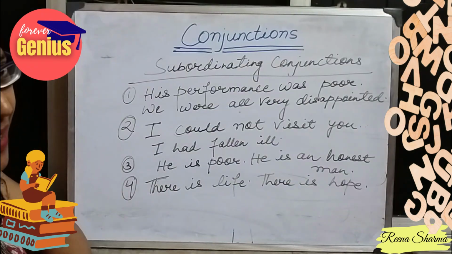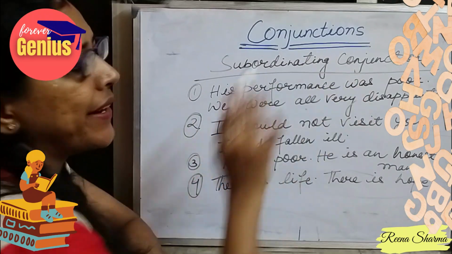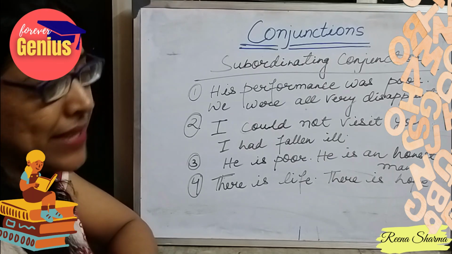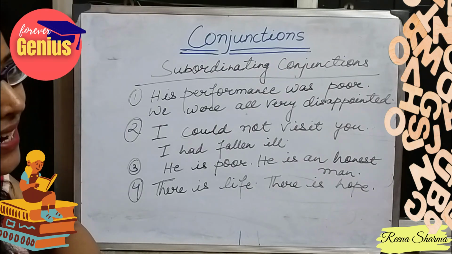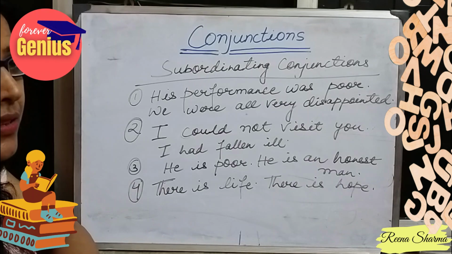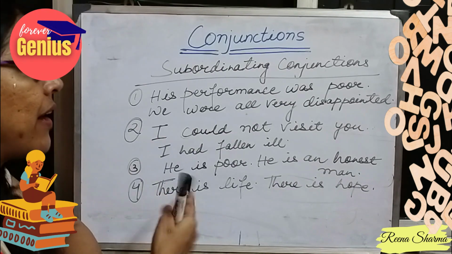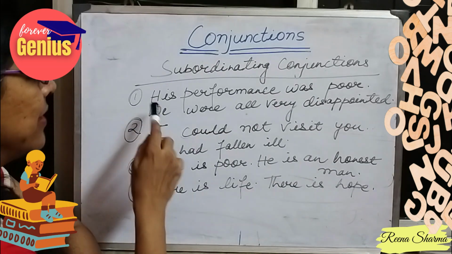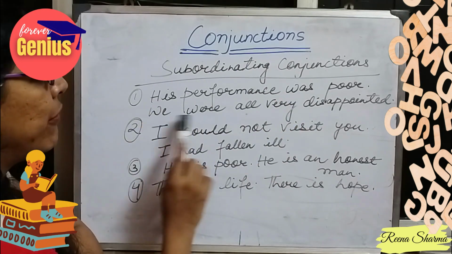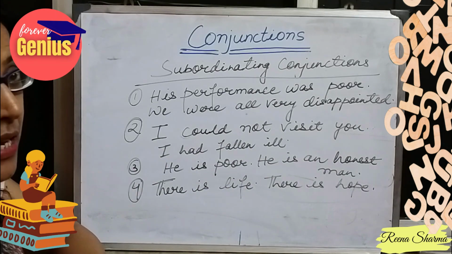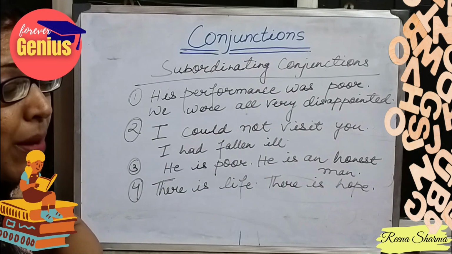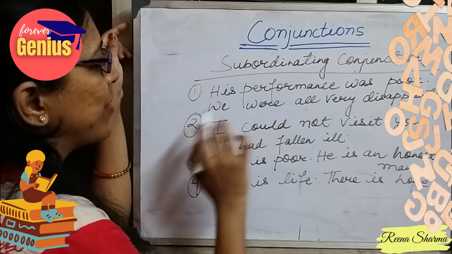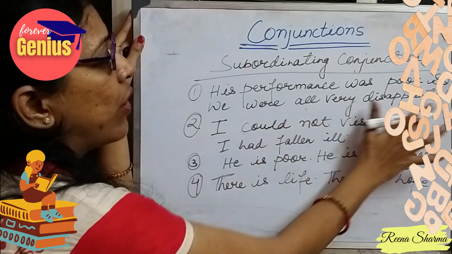So now comes the second part, subordinating conjunctions. In subordinating conjunctions, the first part of the sentence is dependent on the second part of the sentence, or the second part of the sentence will be done only if the first part of the sentence is completely done. Like, his performance was poor. We were all very disappointed. So everyone in the family was disappointed due to his performance. So we can write, his performance was poor, so we were all very disappointed.